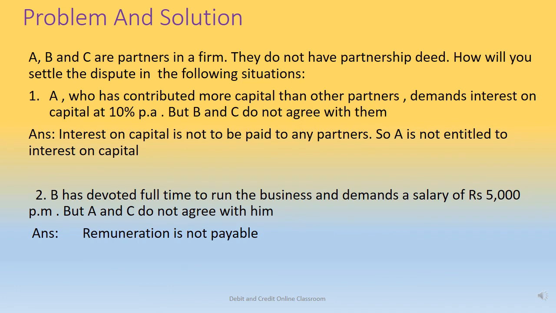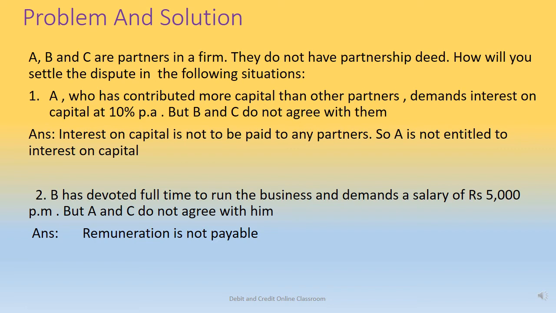A, B and C are partners in a firm. They do not have a partnership deed. How will you settle the disputes in the given situations? First one is A, who has contributed more capital than other partners, demands interest on capital at 10% per annum, but B and C do not agree with him.